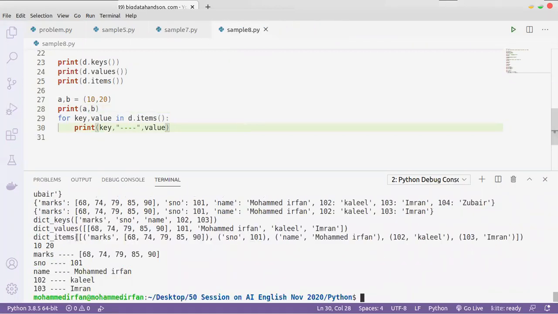So here the key and the value are coming now. The key is stored in the key variable, and the value is stored in the value variable. This is how you can now extract the values from the dictionary.